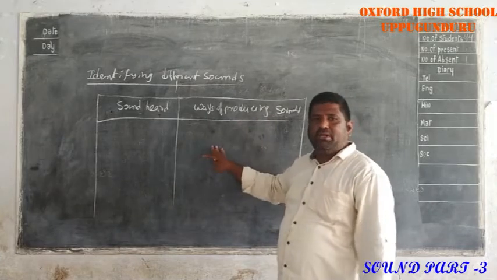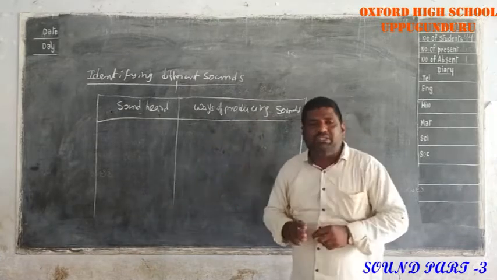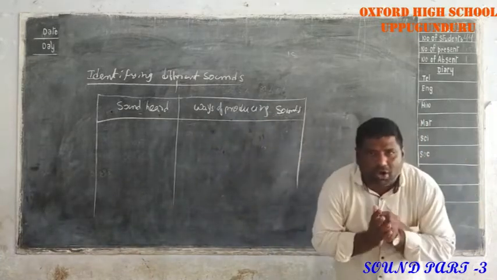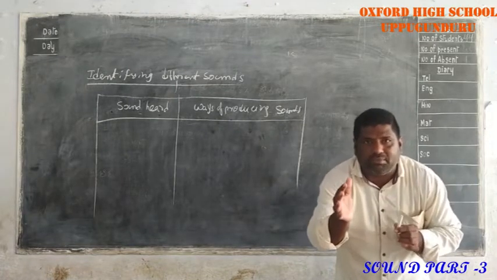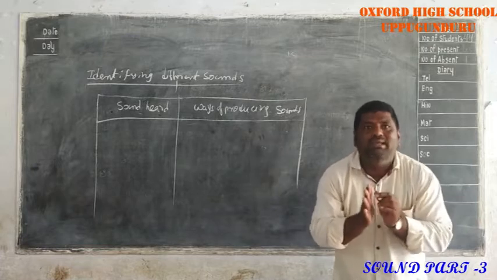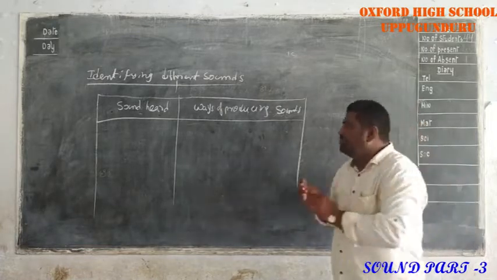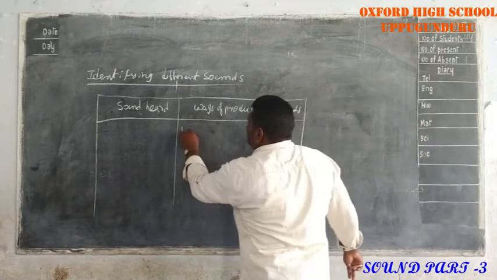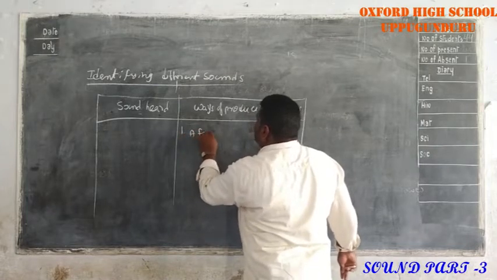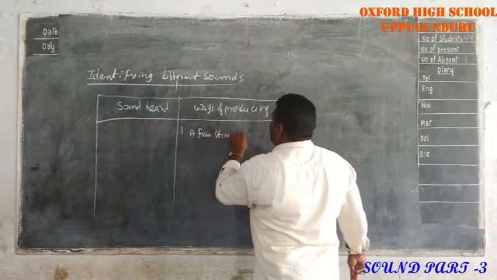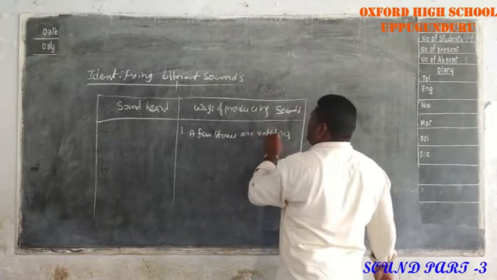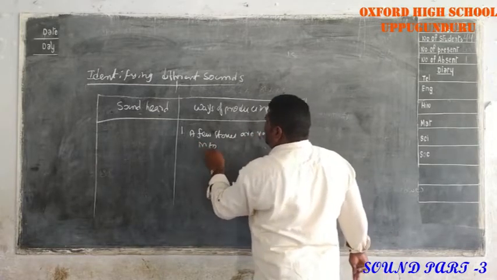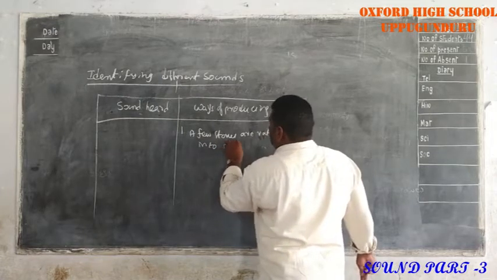For example, a few stones are rattling in a metal box. The sound coming is gala gala.